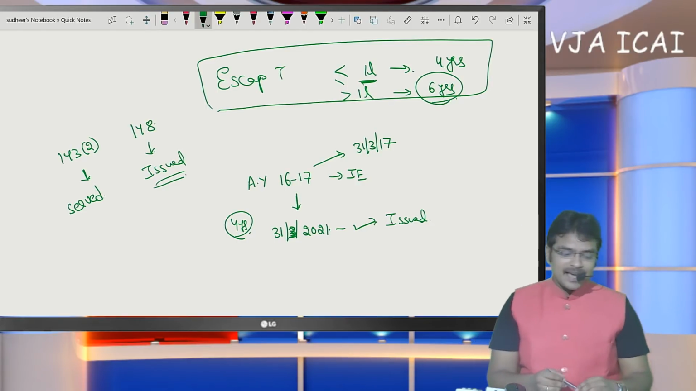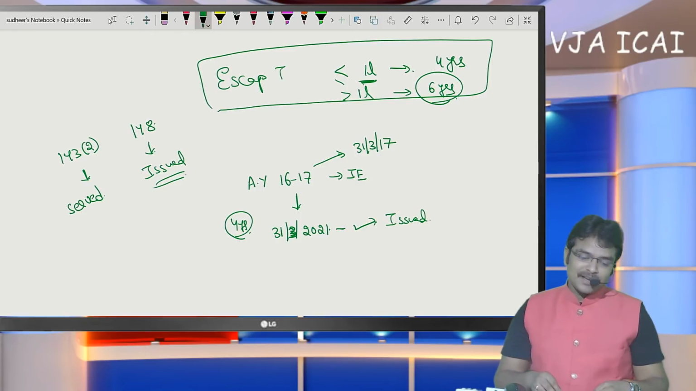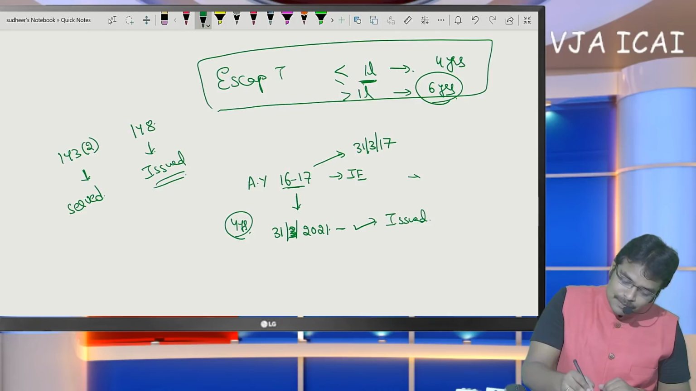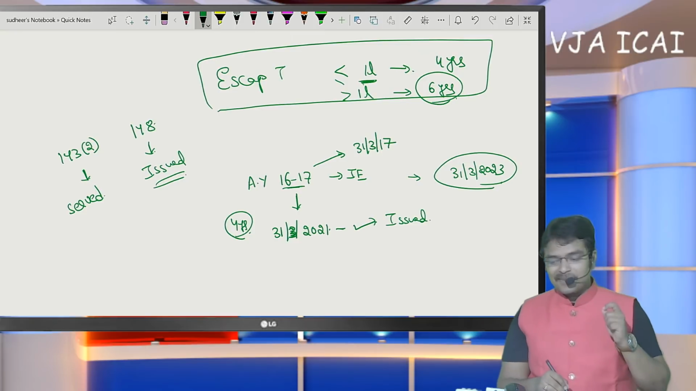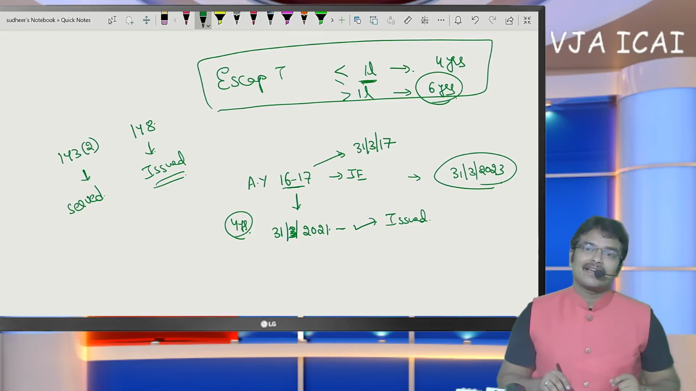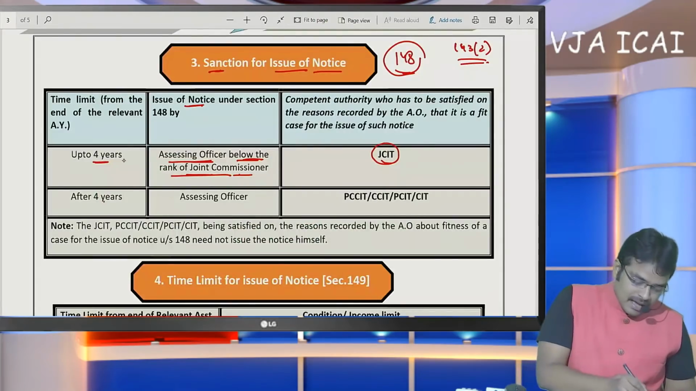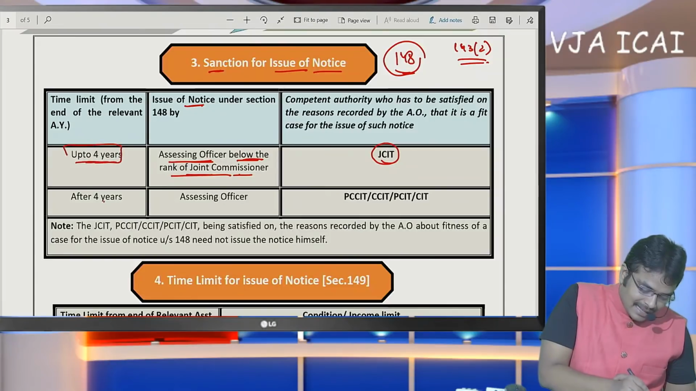If escaped income has exceeded 1 lakh, notice can be issued at any time within 6 assessment years. That means regarding this assessment year, notice can be issued within 30th March 2023 if escaped income has exceeded 1 lakh. So finally I am going to give you the conclusion: if escaped income does not exceed 1 lakh, then notice must be issued within 4 years.